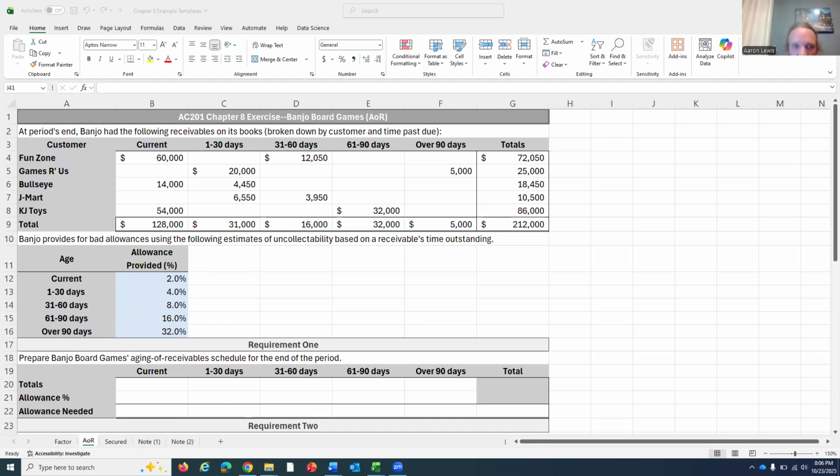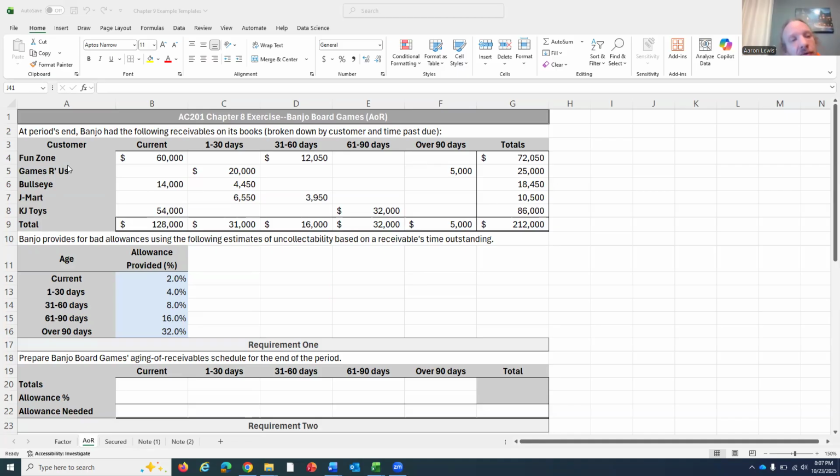days it is overdue. So on the top, we're provided with a table, and that table is telling us in this instance what amount of receivables we have on the books in total, 212,000, and whom they are from, and how long each one of these receivables has been past due. So for Fund Zone, they've got two receivables on our books. A $60,000 one is current. A $12,050 one is 31 to 60 days past due. They owe us in total $72,050.